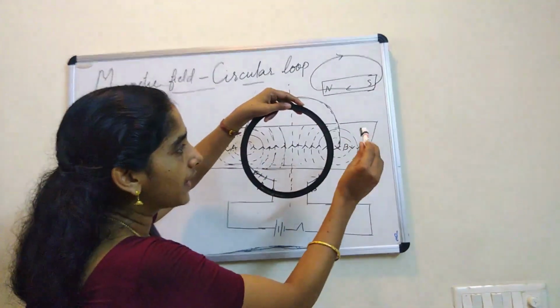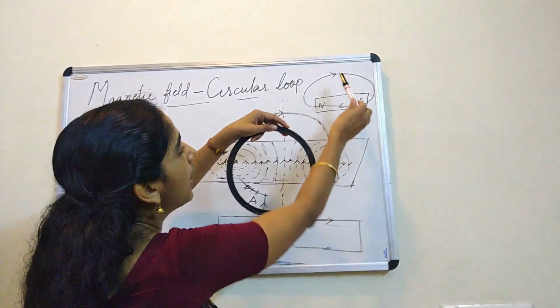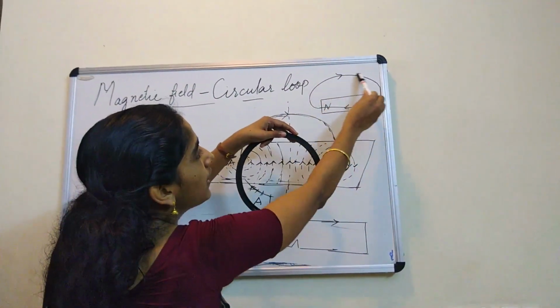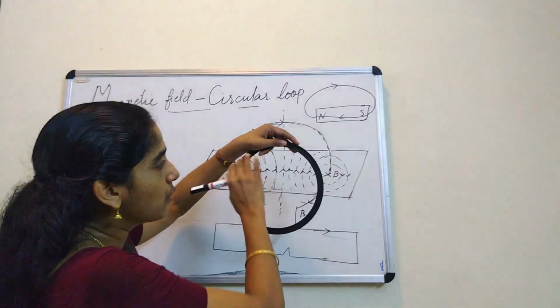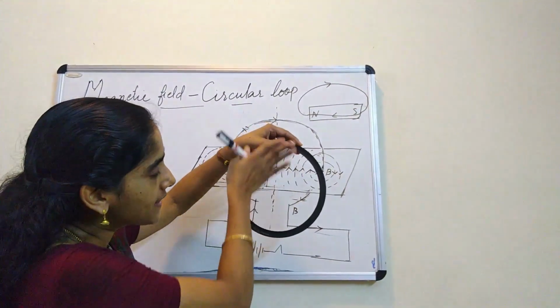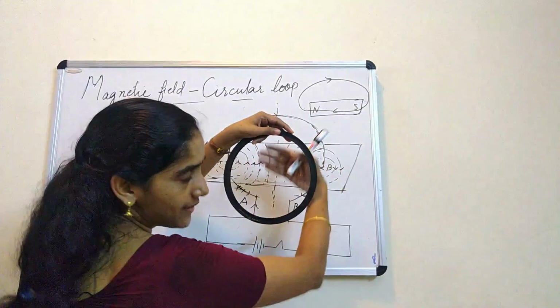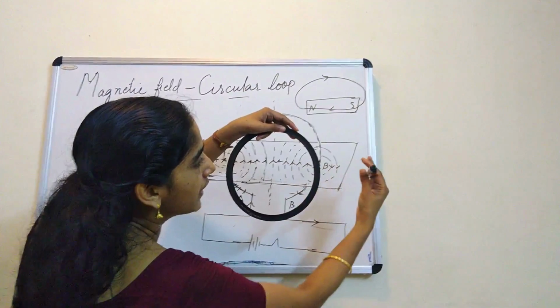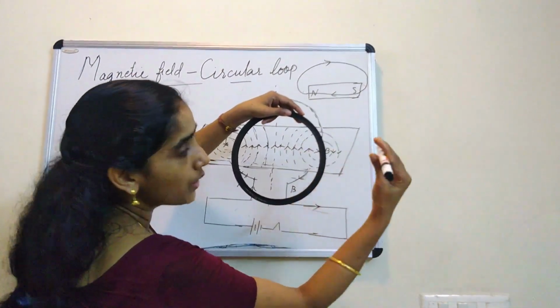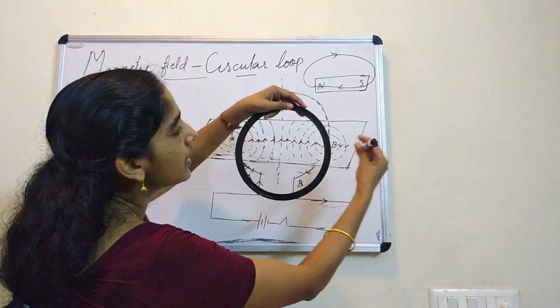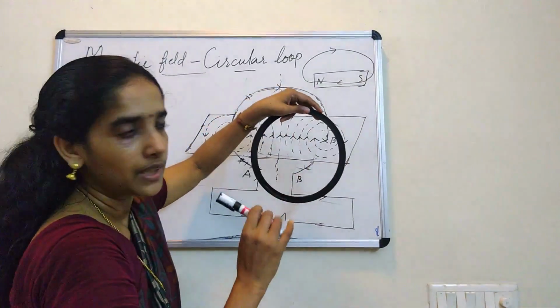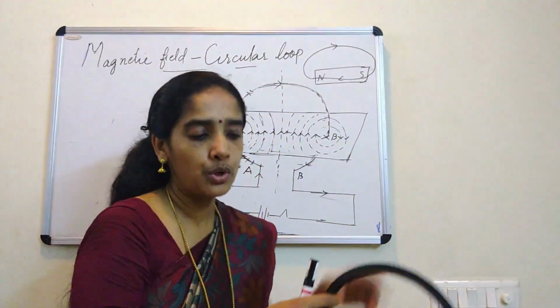Now let us have a look at the external region, outside the magnet. Outside, where to where are the field lines? North to south. For this circular loop, this face is south, this back side is north. So how are the field lines? They appear like going out of the board. So where to where are the field lines? North to south.